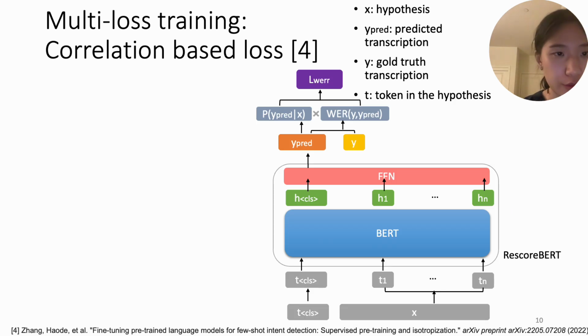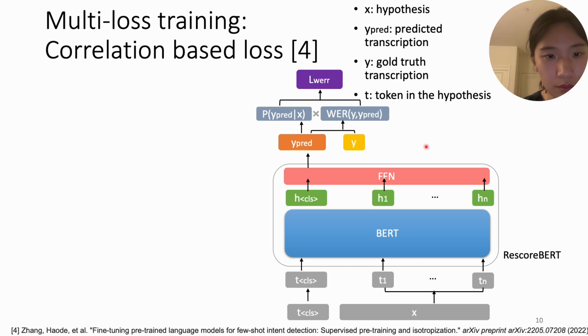As for the multi-loss training strategy, we propose the correlation-based loss, and we'll present how it works here. So this is the rescoring BERT, and it takes the input sequence, which has the classification token as the prefix. The rescoring BERT computes a predicted numerical score for this input sequence.